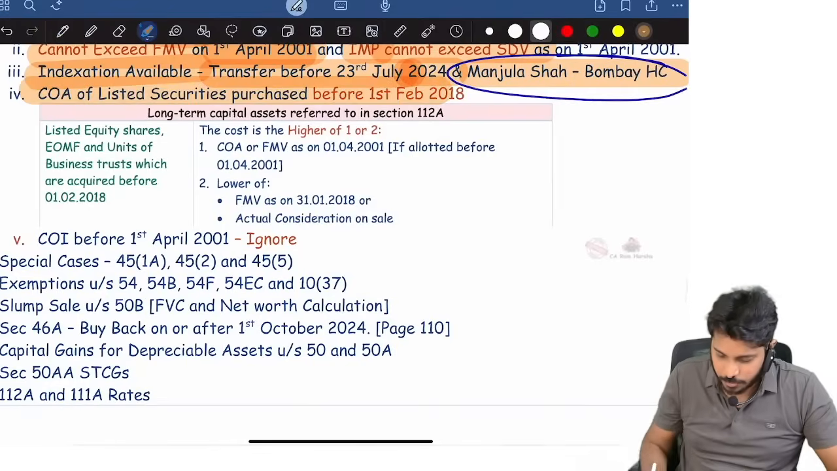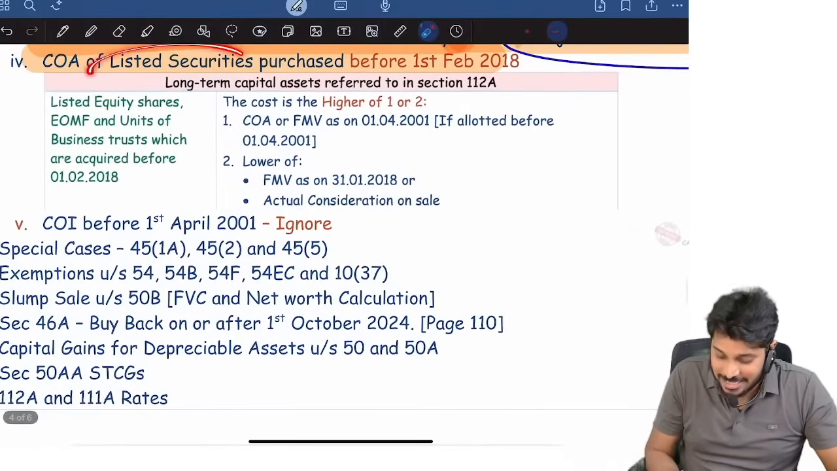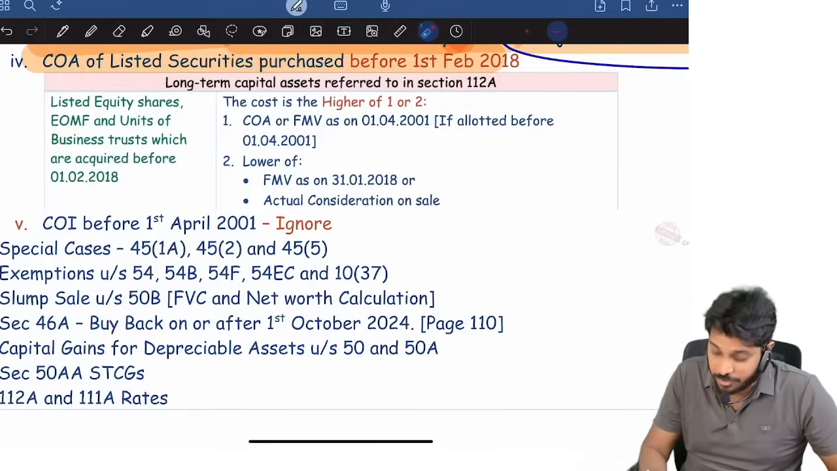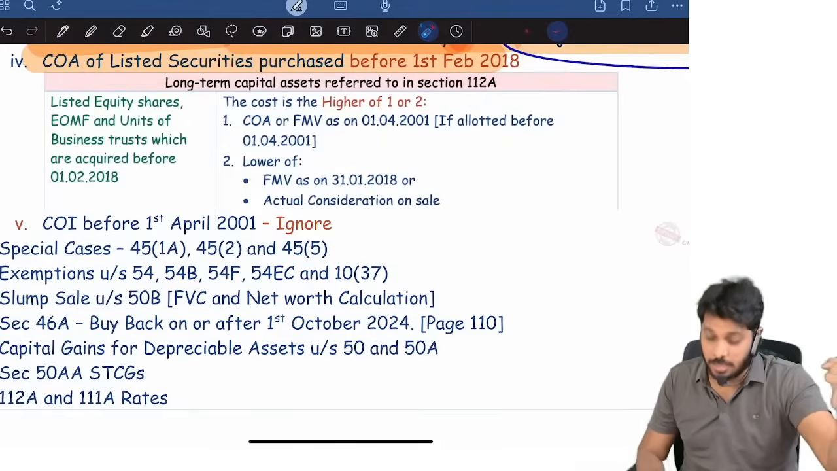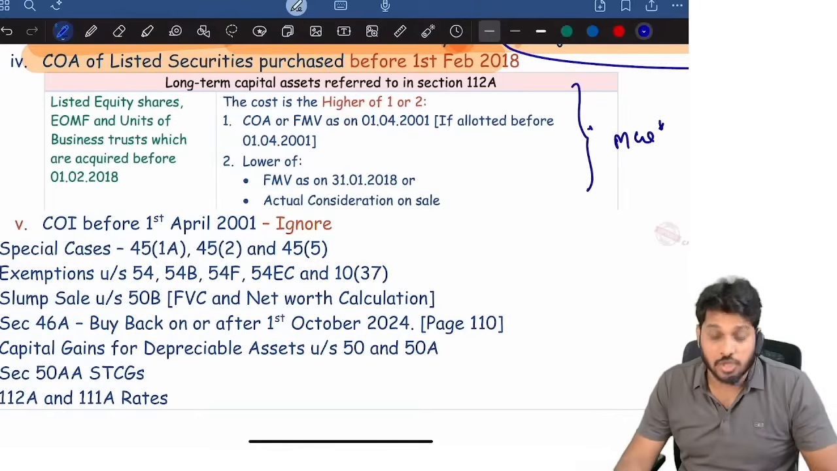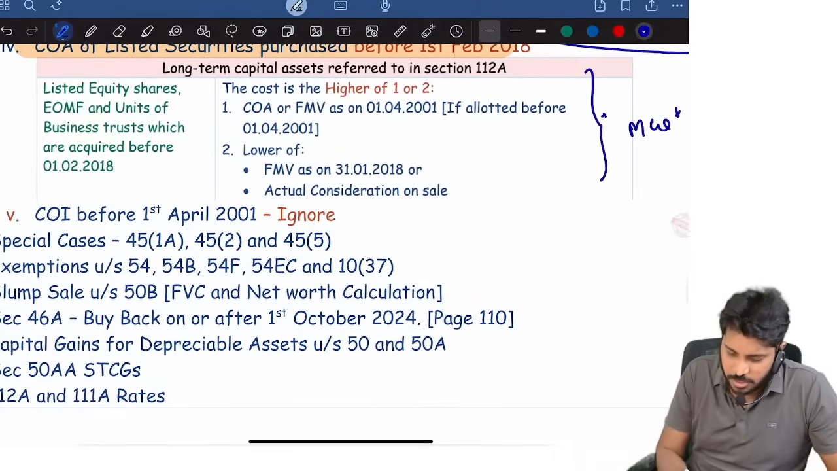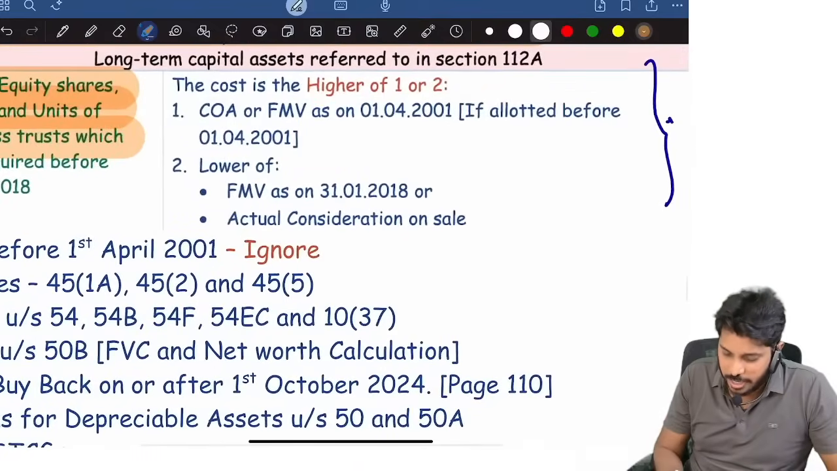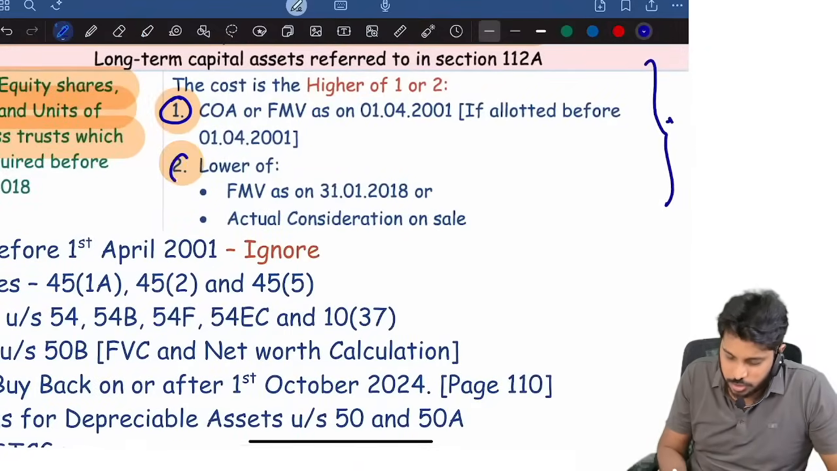And cost of acquisition of listed securities purchased before 1st February 2018, like 112A assets. This is very important for MCQ. Be clear. What is the cost of acquisition? Like listed equity shares, equity oriented funds, units of business trust. What is the cost? Higher of 1 and 2. So between these two, whichever is higher.